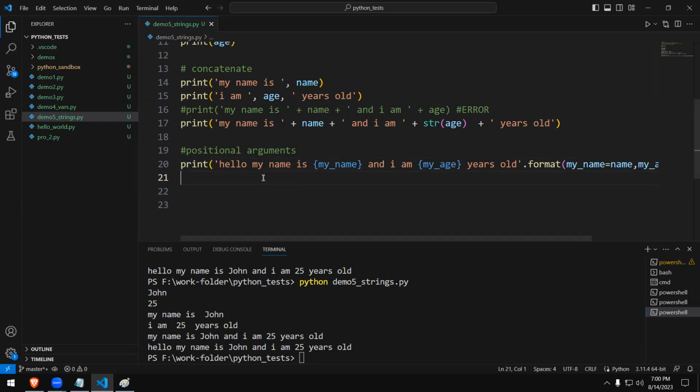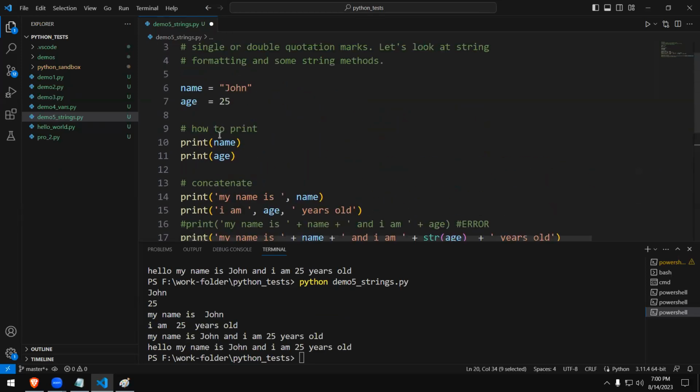I would like to give a comment here. In this string, these two places are placeholders, because these places will be replaced with the values that you have here in these variables, right? So that is what is going to happen, right?